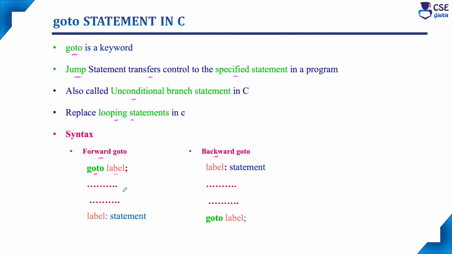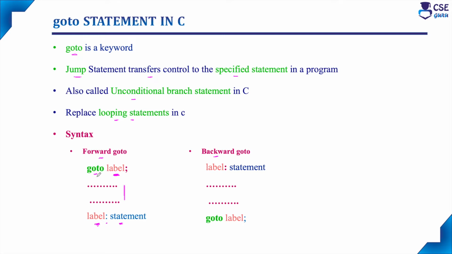Then we can specify any number of statements here. Then, to the part of the program where we need to transfer the control, along with that statement we need to specify this label name, then a colon, and then the normal C statement. Where we need to transfer the control to, along with that statement, we need to specify this unique label name.